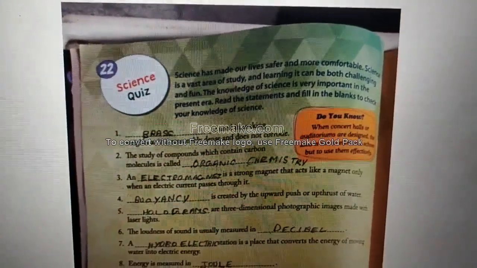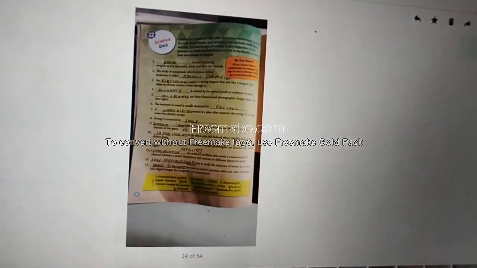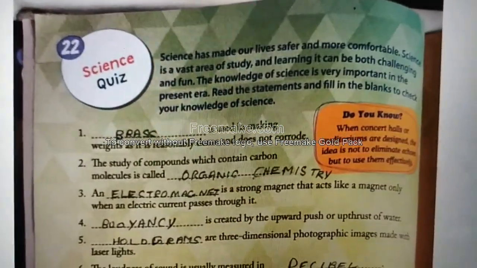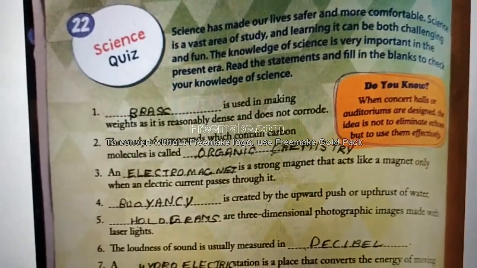After a long time we are dealing with GK. Today till the 21st chapter we have already completed. Today we are going to deal with the 22nd chapter. Only one chapter today we will see, only a small video, so you can go for the next class.